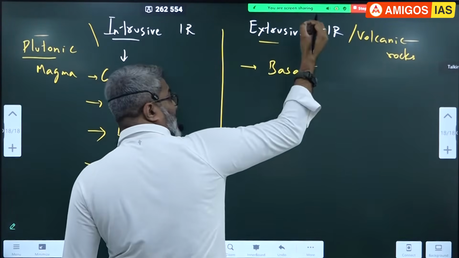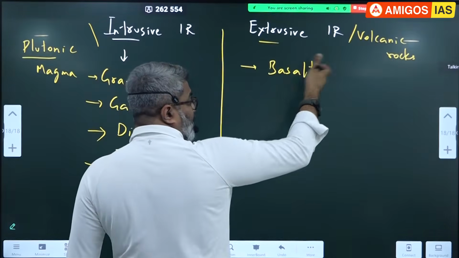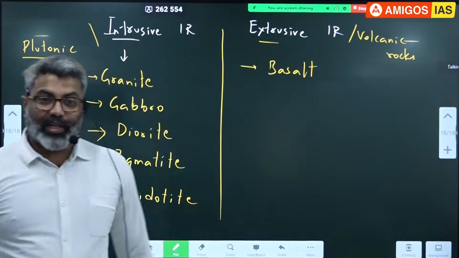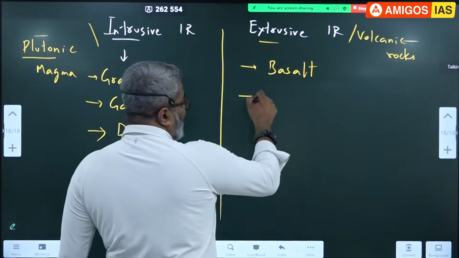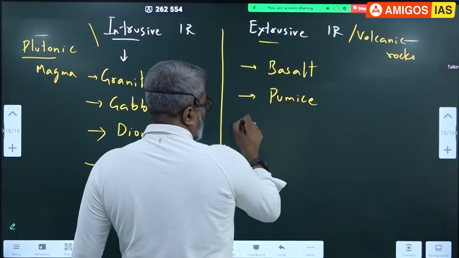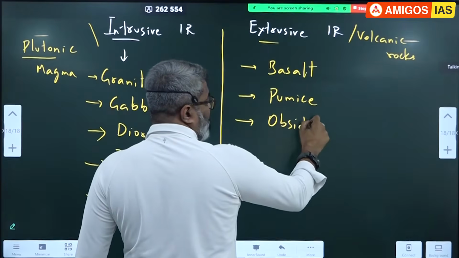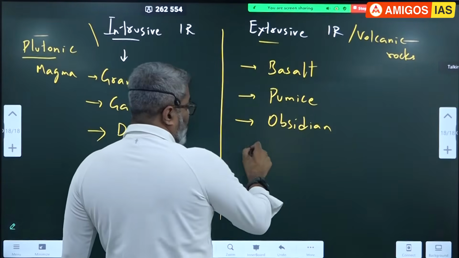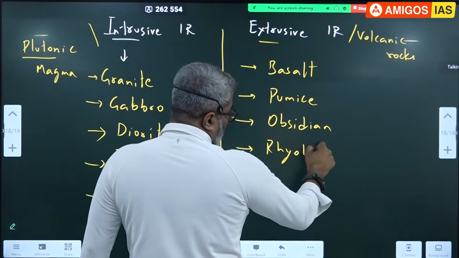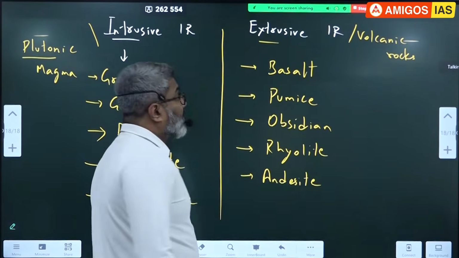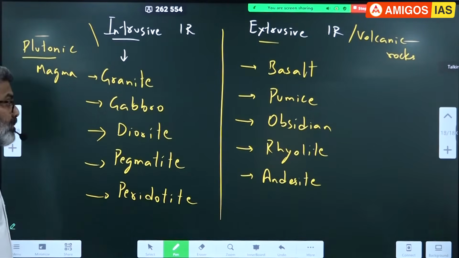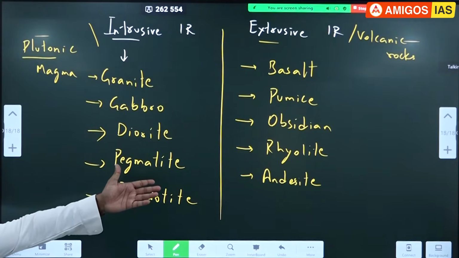Basalt, you saw the photo? That one, black color, fine grain. You'll get it in Telangana also, Maharashtra also, basalt. North Karnataka, you'll get it. If you go there, you just have to go and pick it up. Okay, basalt. Pumice, obsidian, yes. Underwater volcanoes give us obsidian. Okay, rhyolite, andesite. All these are extrusive. See, so many rocks are there, correct? So these are intrusive below, that is extrusive.